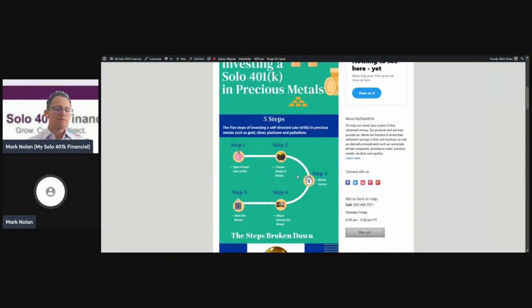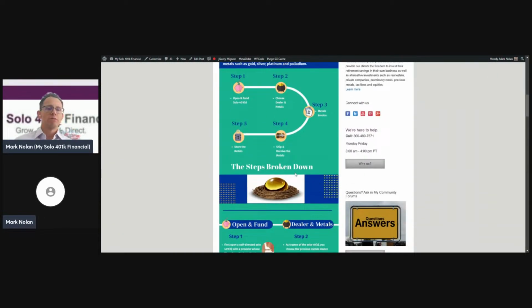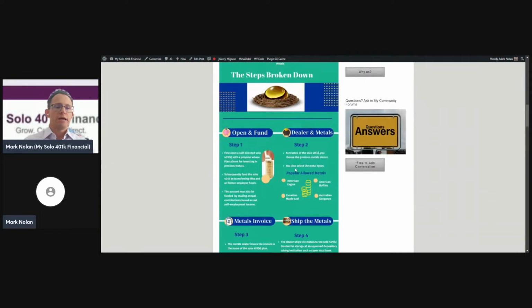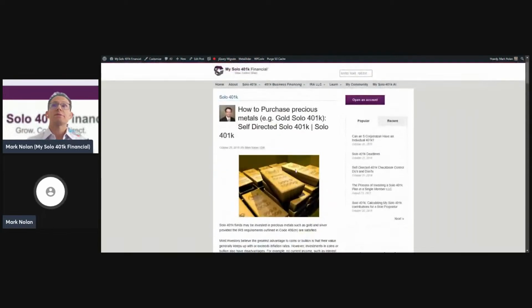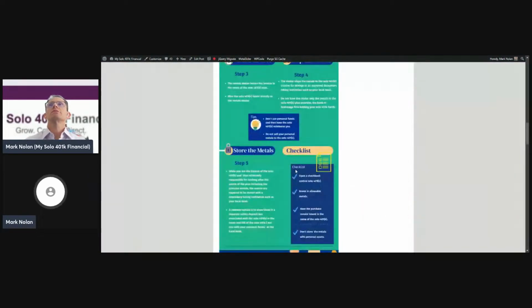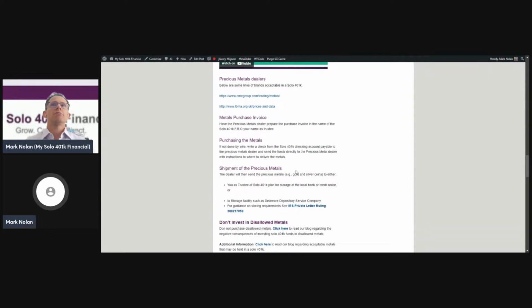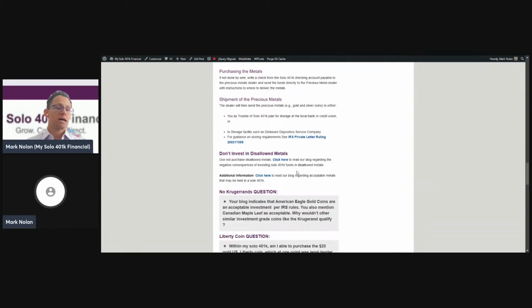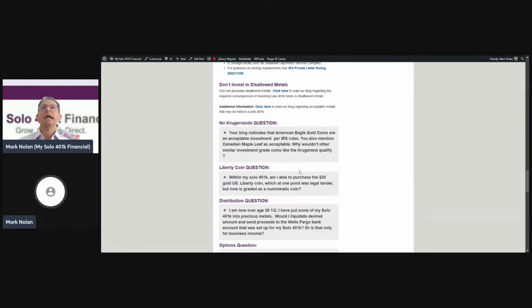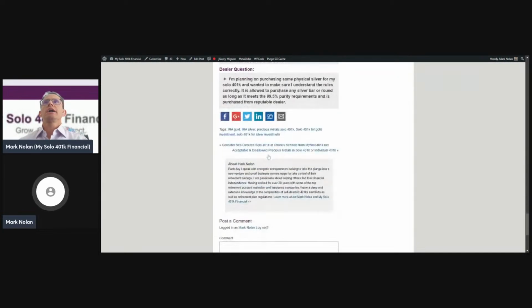So that's a type of alternative investment. We have a good infographic and video specific to investing in precious metals. Take a look at that. But it talks about how to make that purchase, the types of metals allowed versus disallowed. So take a look at that.